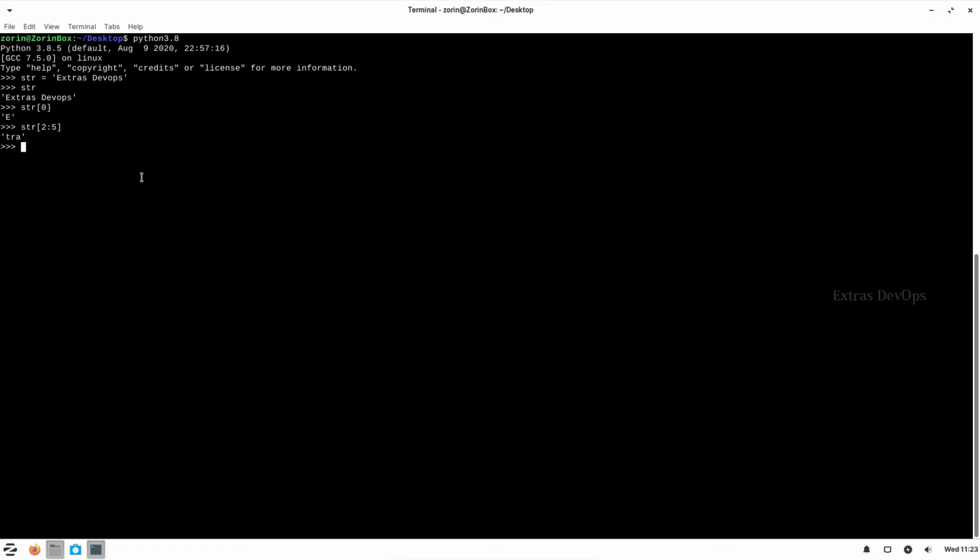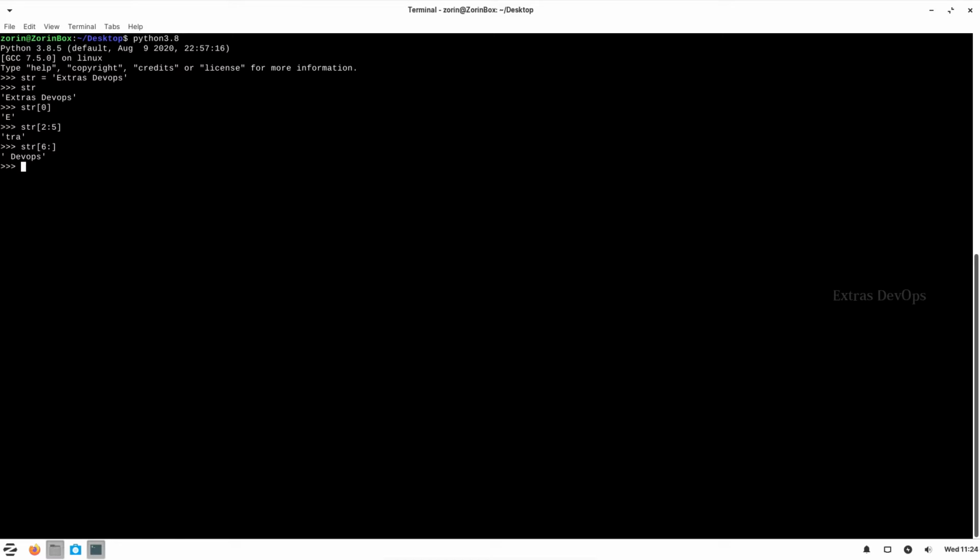And we can also print, for instance, if you want to print after the space. So the index value here is 0, 1, 2, 3, 4, 5, 6. So if I want to print only the second word, I'll be giving something like this. There are other ways to do it also. We can split it and then get the second word, but for now we'll just keep this in mind. So this is about strings.